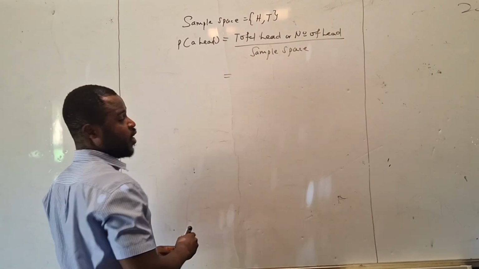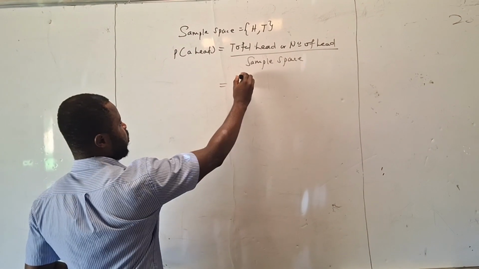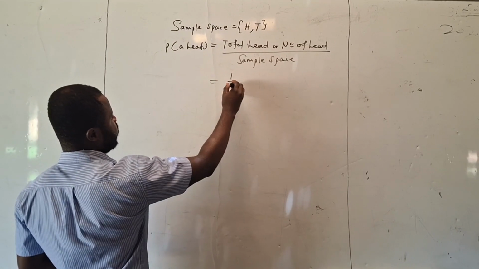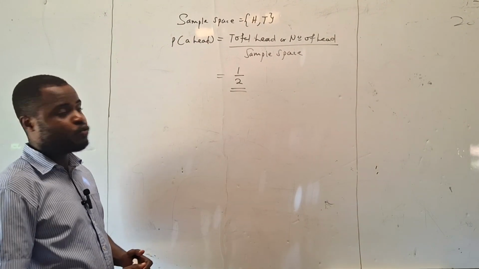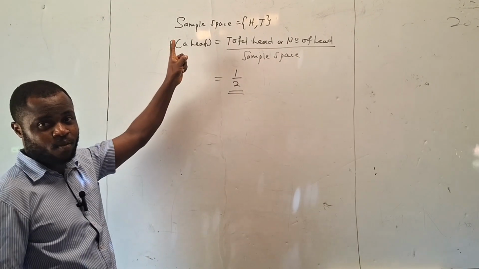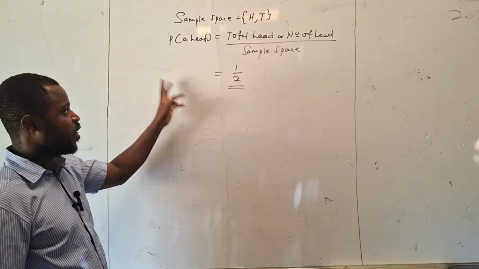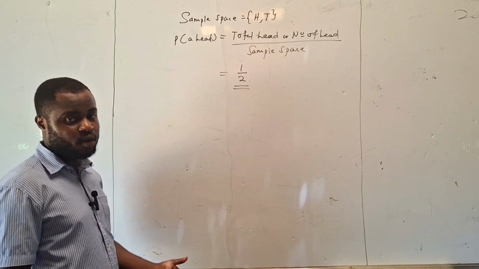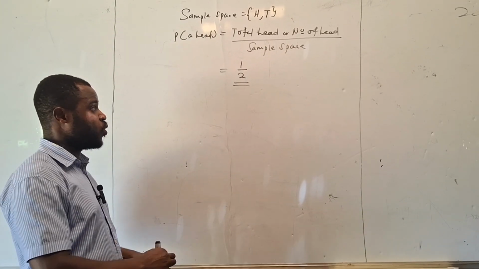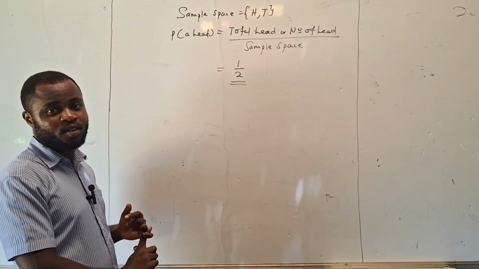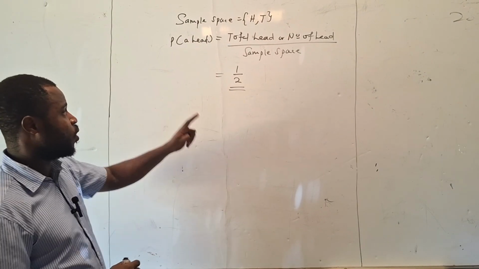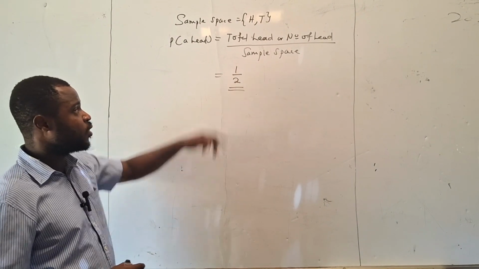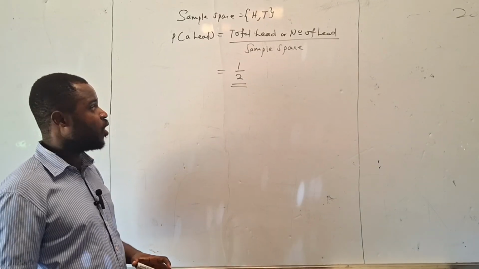How many heads do we have? It is 1. Total sample space is 2. So we have 1 out of 2. So to obtain the head, when the fair coin is tossed once, is 1 out of 2. So this is how it is done.